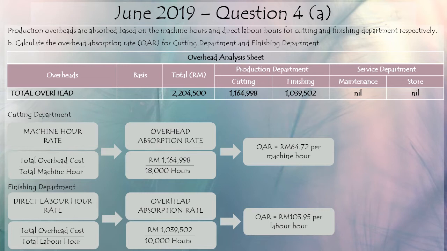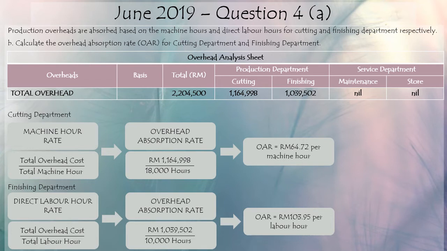Okay, so in the question, it's already stated that cutting department absorbs their overhead using the machine hour, whereas finishing department absorbs their overhead using the labor hour. So you simply follow the question. So you can see that the overhead absorption rate for cutting department is 64.72 per machine hour, and for finishing department is 103 ringgit and 95 cents per labor hour.